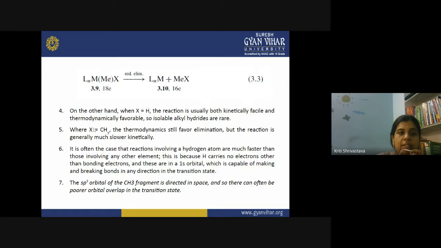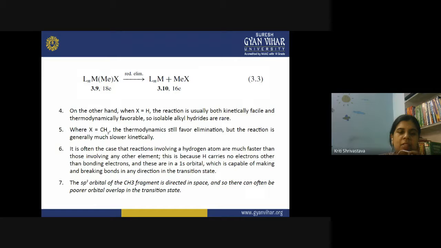Another case is when this X is some alkyl group, like a methyl group. So if X is CH3, then what will happen? The thermodynamics still favor the elimination. If you see the reaction, it is still possible due to thermodynamics. The product that we get at the end of the reaction is thermodynamically stable.